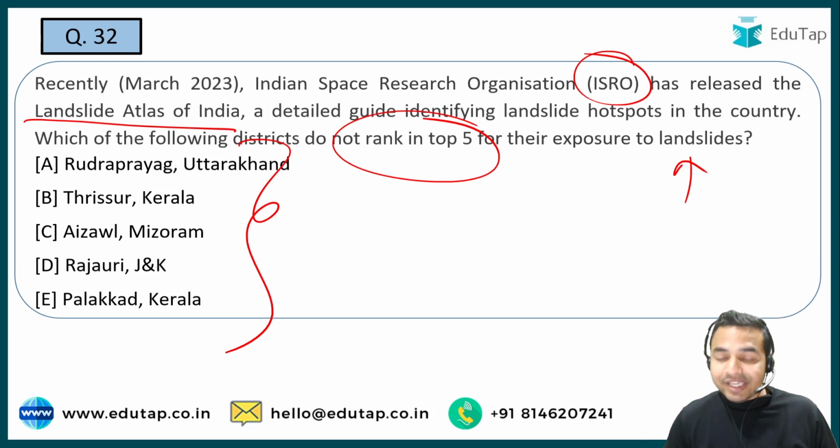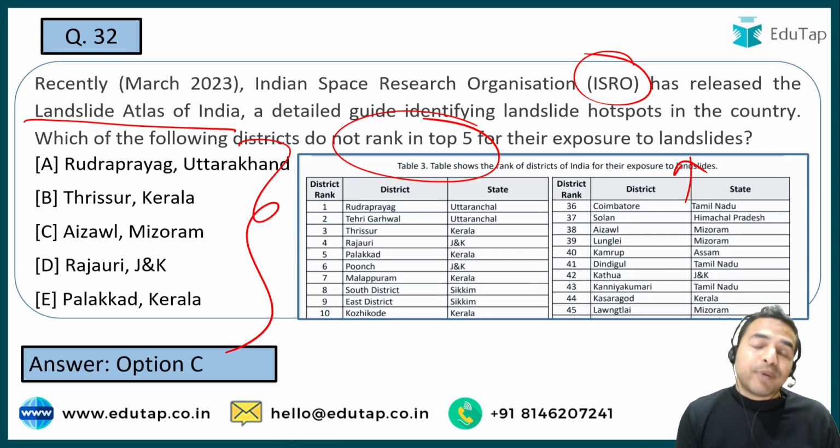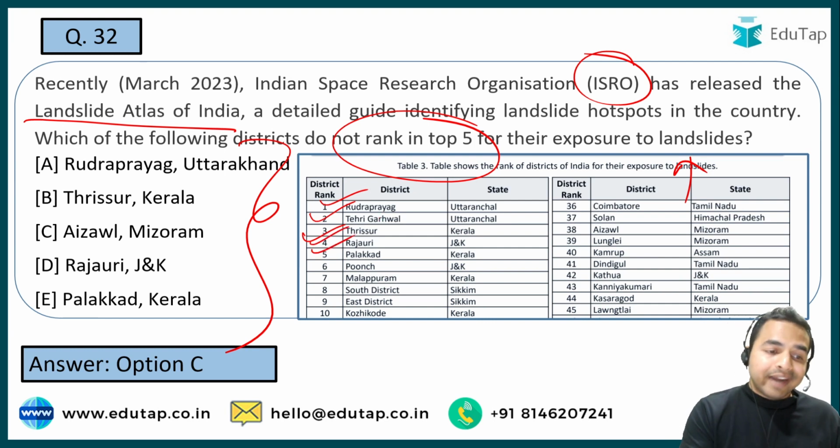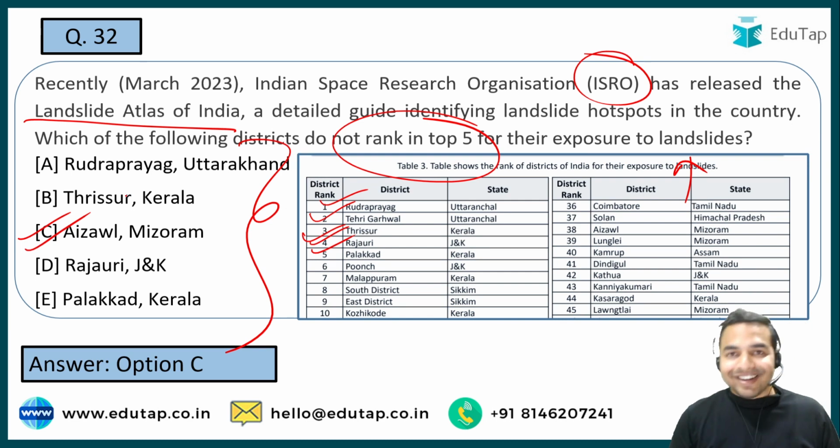So guys, we can see here the list of all those particular top 5 districts. You can see on the top it is Rudraprayag, followed by Tehri Garhwal, थ्रिसूर, राजौरी and पलक्कड़. तो अब यहाँ पर एक ही डिस्ट्रिक्ट बचता है जो कि यहाँ पर नहीं है, and that is Aizawl, Mizoram. That is the right answer to this question.